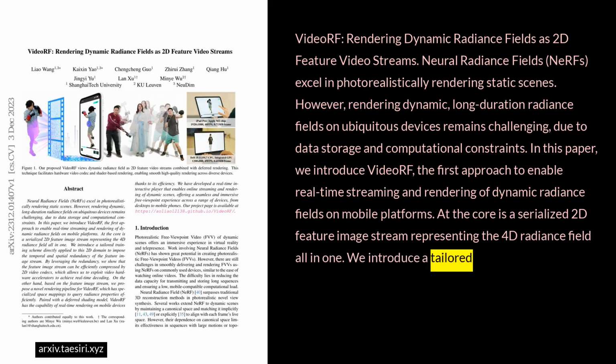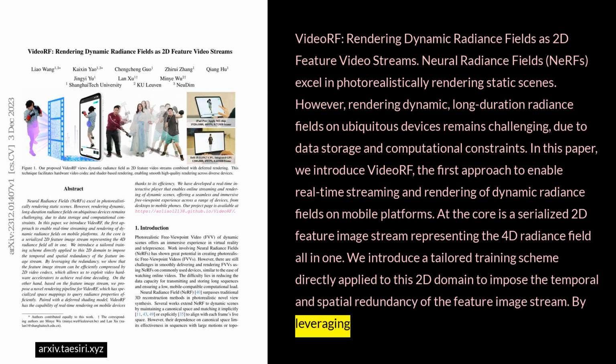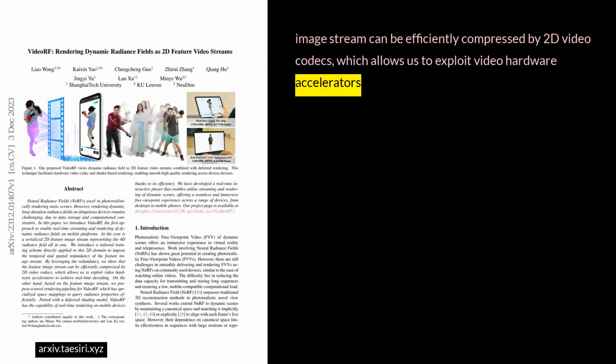We introduce a tailored training scheme directly applied to this 2D domain to impose the temporal and spatial redundancy of the feature image stream. By leveraging the redundancy, we show that the feature image stream can be efficiently compressed by 2D video codecs, which allows us to exploit video hardware accelerators to achieve real-time decoding.